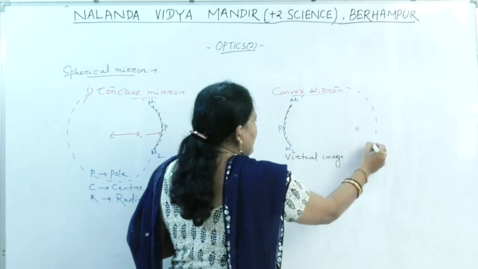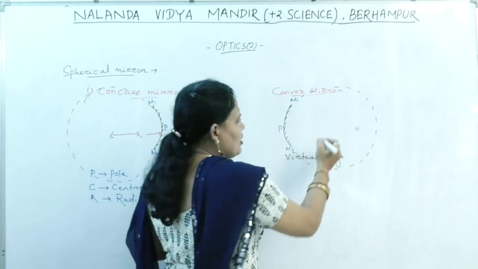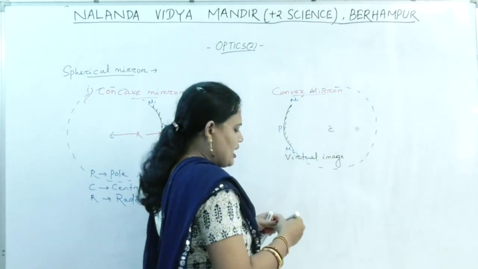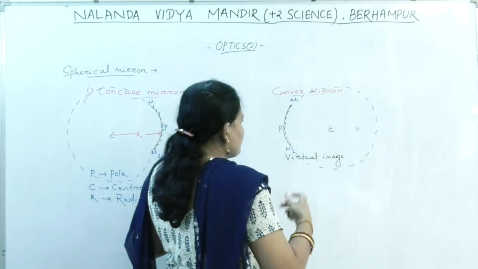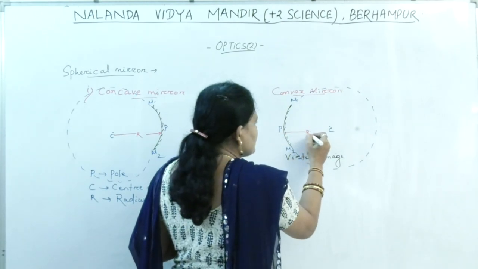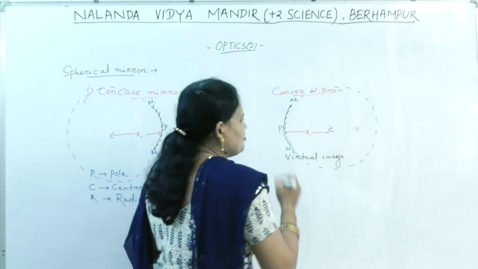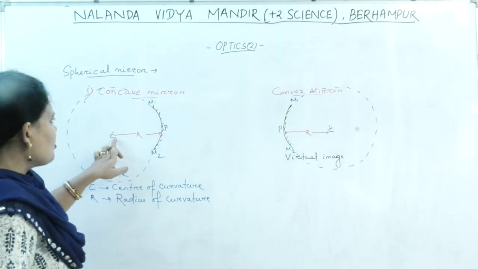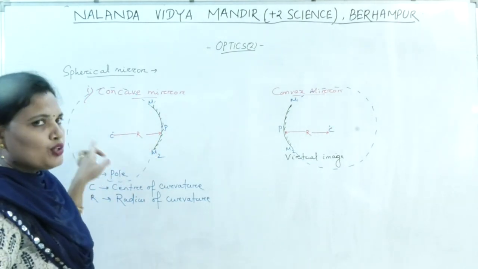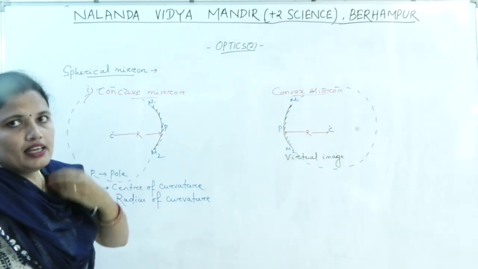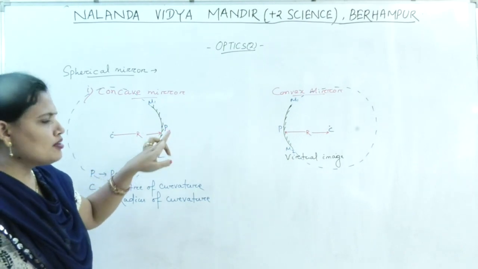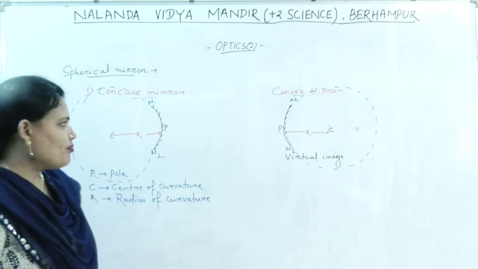It is part of this sphere. So this is the center of curvature, and the distance between the center of curvature and the pole is known as the radius of curvature. All of you clear? So the center of curvature is the center of the hollow sphere of which the mirror is a part, and the radius of curvature is the distance between the center of curvature and the pole.